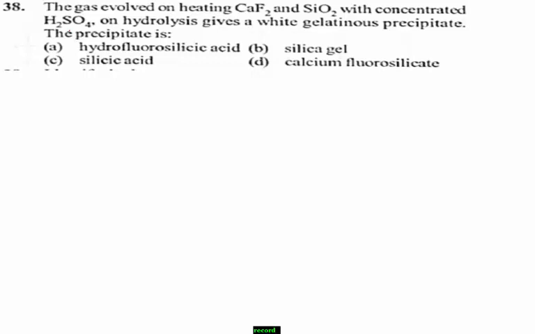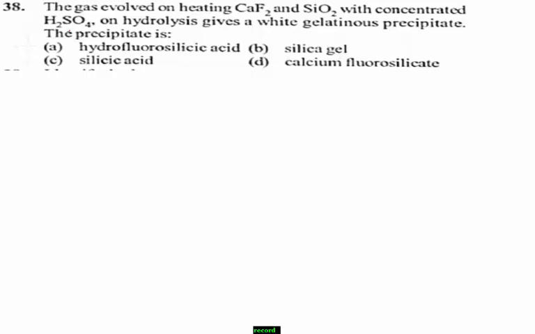That precipitate is: option A, hydrofluorosilicic acid; option B, silica gel; option C, silicic acid; option D, calcium fluorosilicate.